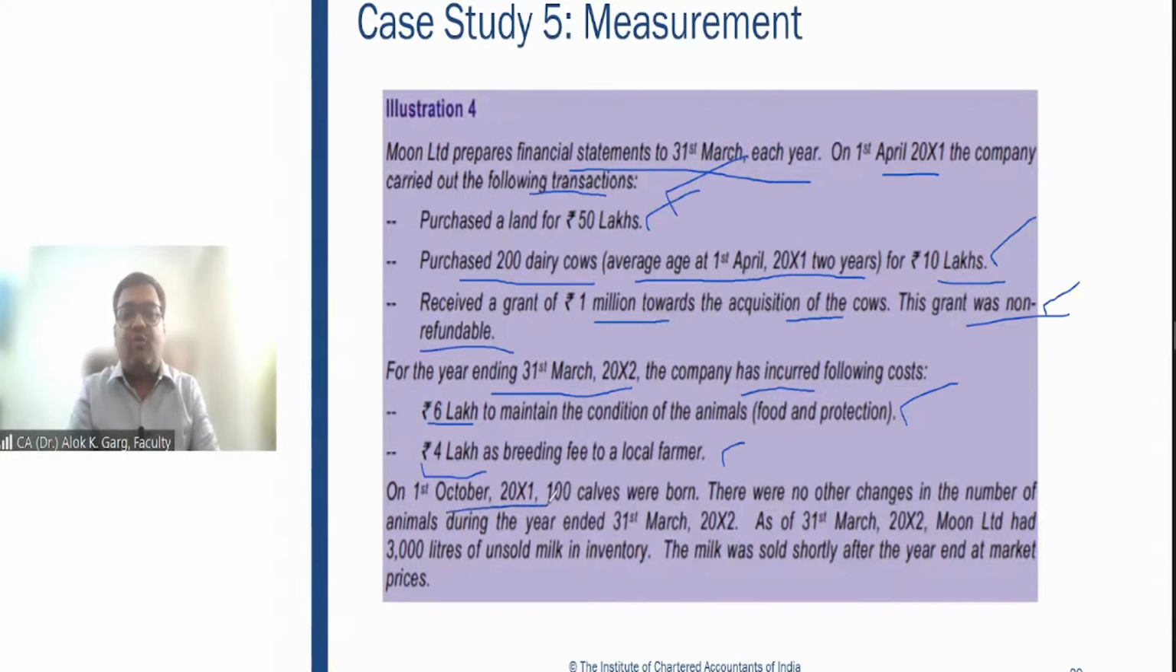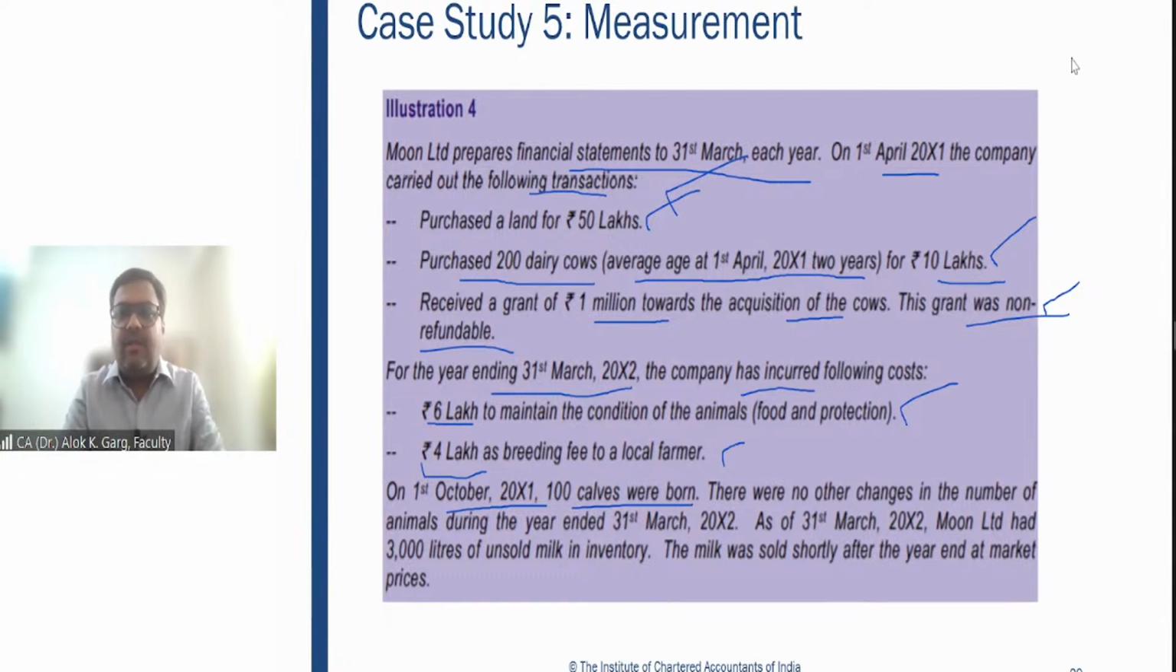On 1st October 2001, 100 calves were born. So 200 dairy cows were purchased on 1st April 2001, and the average age was 2 years. On 1st October 2001, 100 calves were born. There were no other changes in the number of animals during the year ended 31st March 2002.